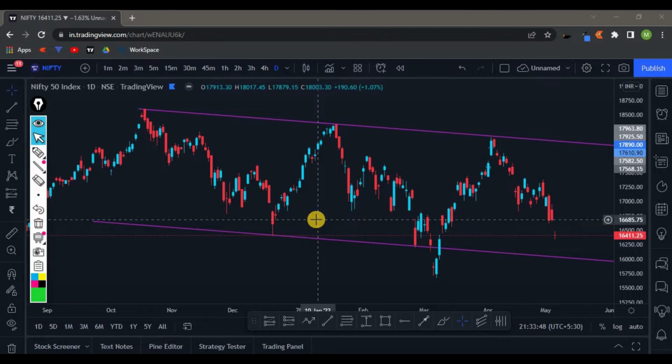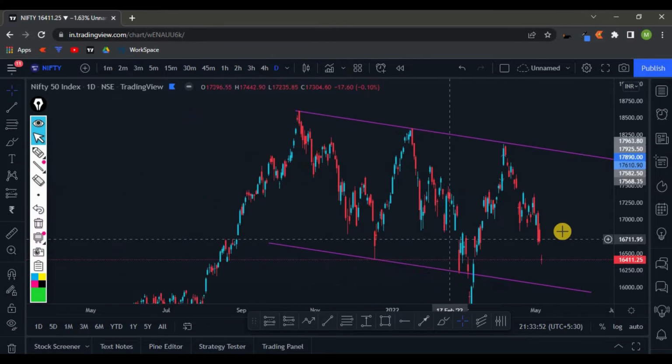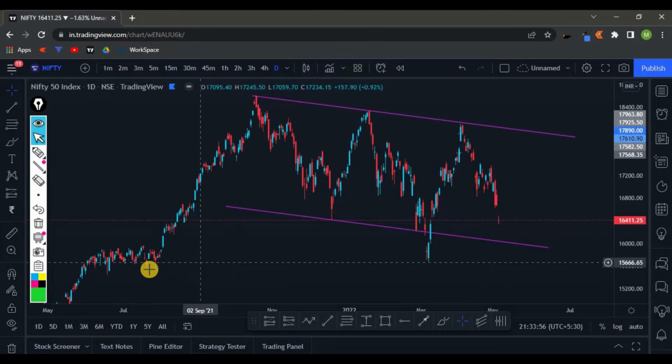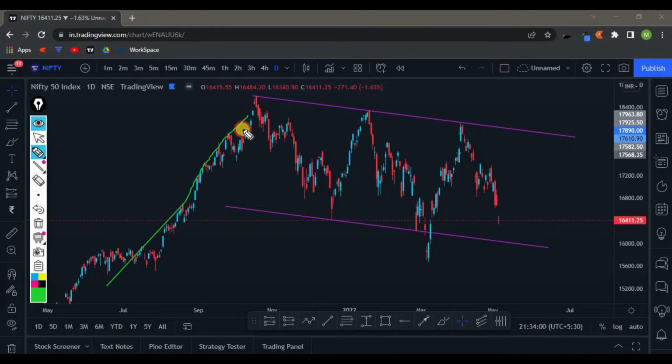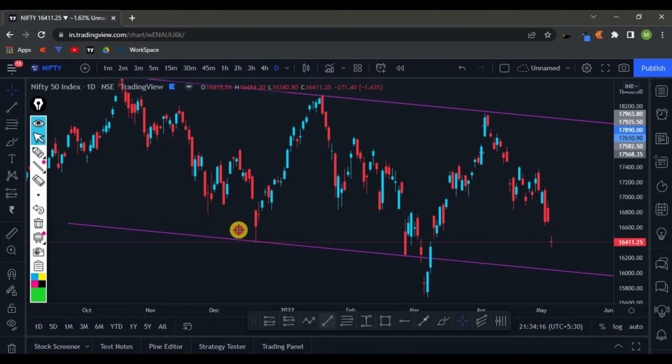So in the daily time frame, we can see that Nifty is moving in a channel pattern. Okay, you can see that Nifty is actually moving in a channel pattern, something like a flag and pole pattern. You can see the flag here. You can see the pole here and a flag. Okay, so if I just zoom in, you can see that you can draw a trend line exactly at these levels.